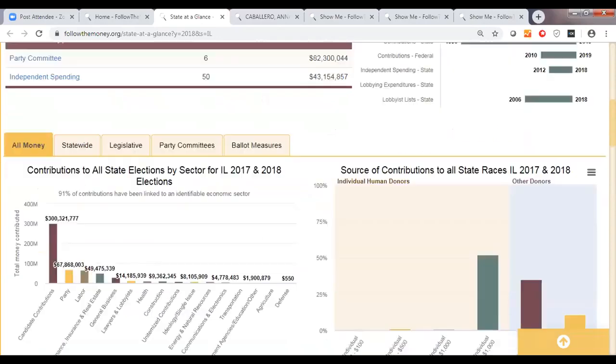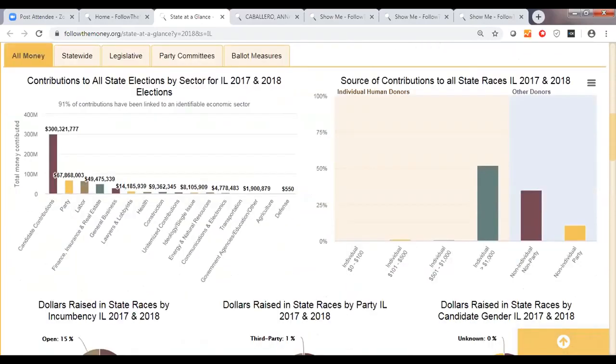And then this is a really exciting piece of it. This is dynamic graphs looking at fundraising patterns. So right now we're looking at contributions to state campaigns in Illinois, including candidates and party committees and ballot measure committees. You can see a breakdown of what's included here. These graphs are showing that a lot of candidate contributions have come in. It really dominated the elections in Illinois in 2017 and 2018.